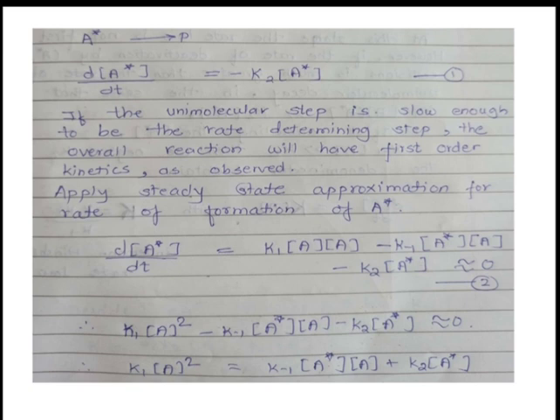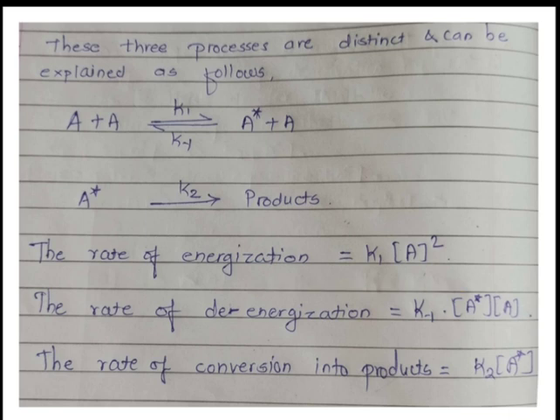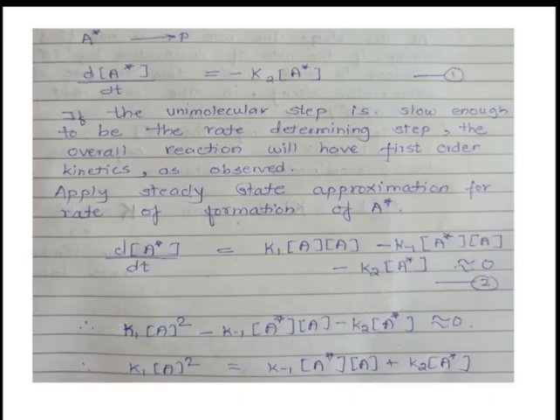Now, we will find out the rate of change of concentration of intermediate with respect to change in time. So, see, in this reaction, A plus A gives A star plus A and this A star is used further. So, A star is the intermediate species and we have to find out the change in concentration of the A star. That's why we will find a rate.